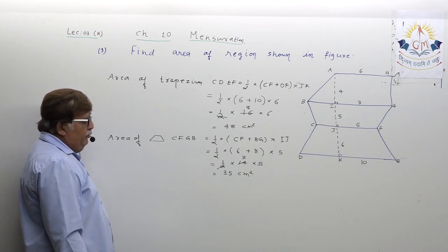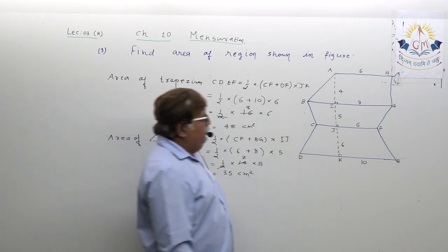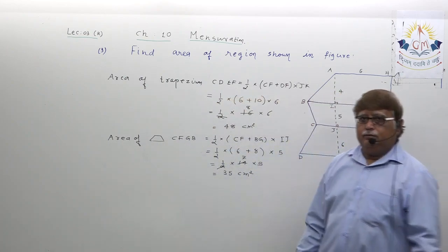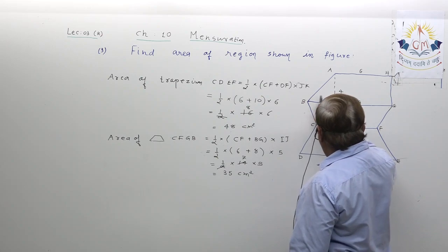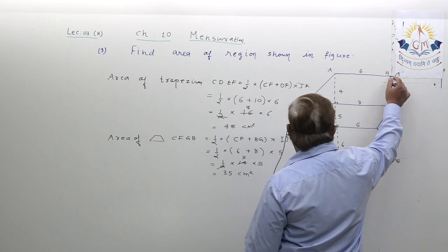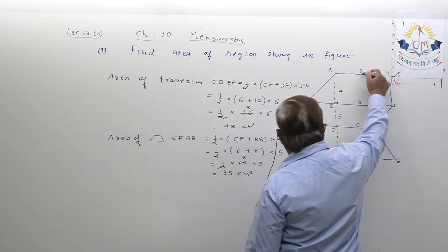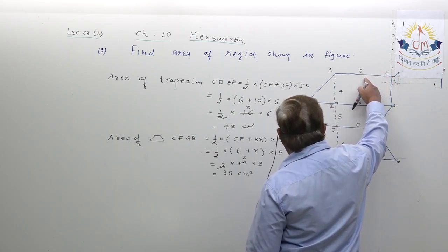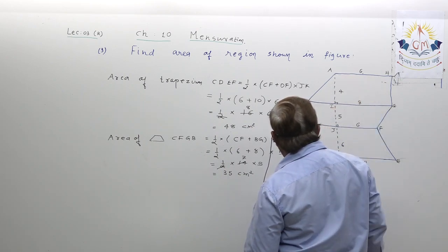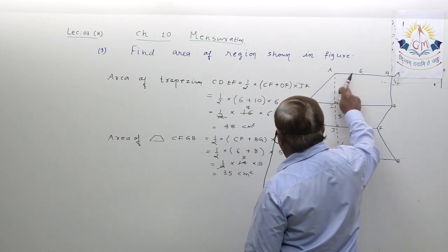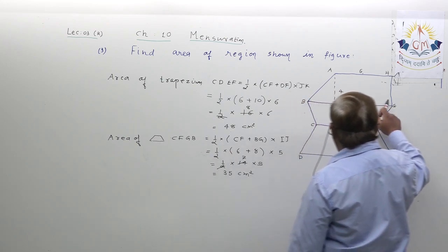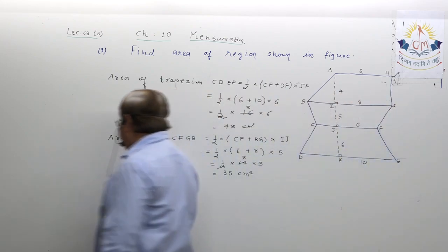Please be conscious. Now if we look at the third trapezium, see this one, BGHA, or you can say ABGH, where you also know both the parallel sides and the distance AI. So now we will target trapezium ABGH. Let us write.